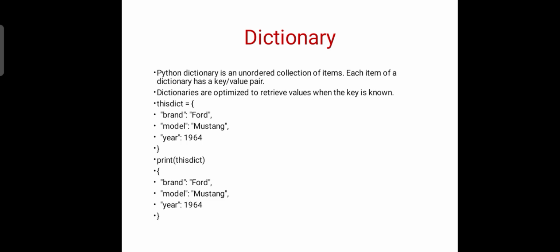Now the dictionary. A Python dictionary is an unordered collection of items. Each item of a dictionary has a key and a value. Dictionaries are optimized to retrieve values when the key is known. Basically, dictionaries are like the data frame of data structures. They consist of a key and value pair. So as you can see, brand is our key and Ford is our value.